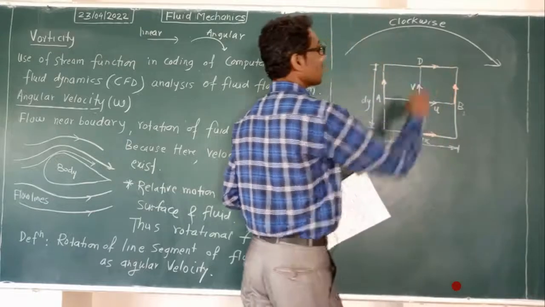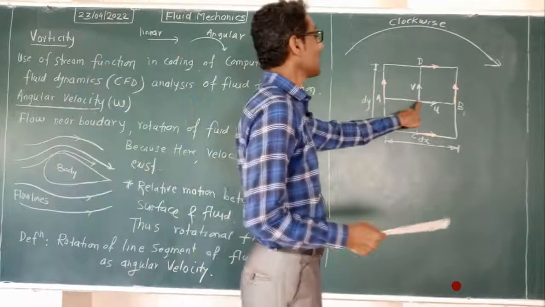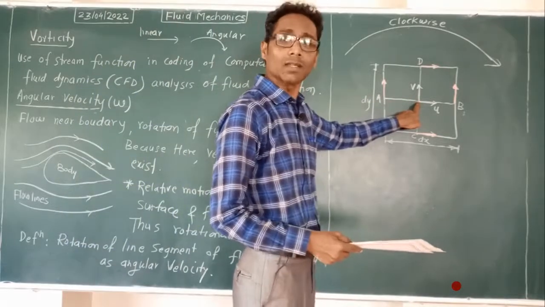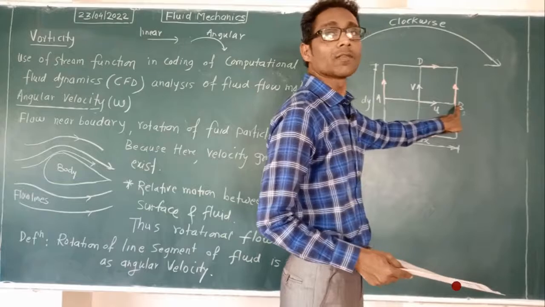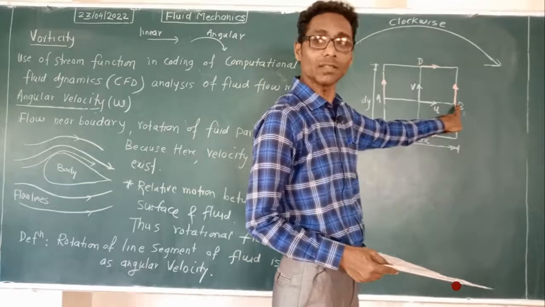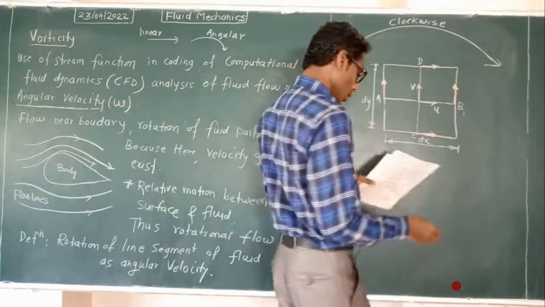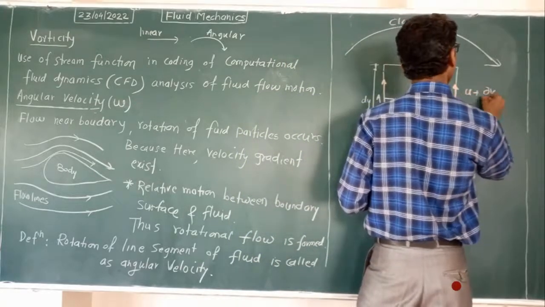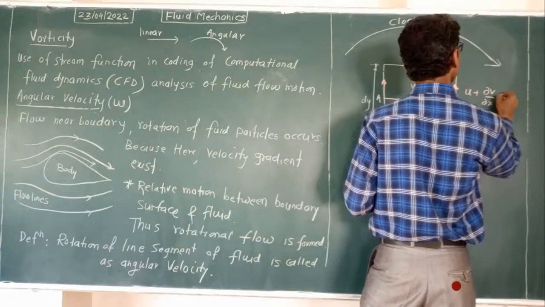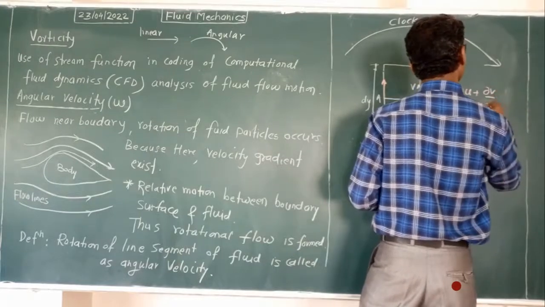Now at the center the fluid element has a velocity u. When there is a difference in velocity at these points, the fluid element will rotate. So this component will be u plus delta v by delta x into dx by 2. Write this down carefully.